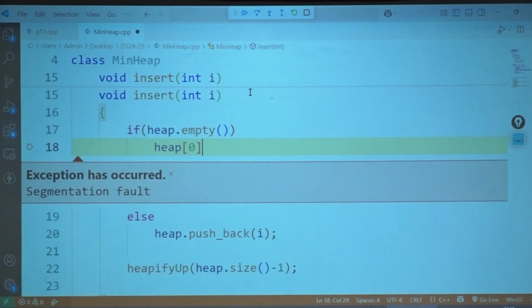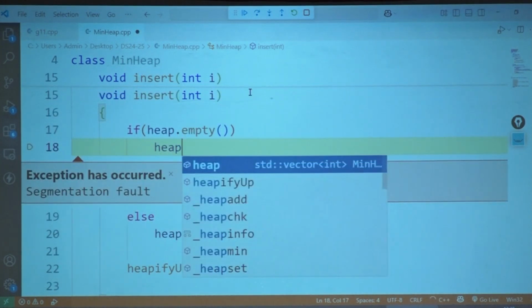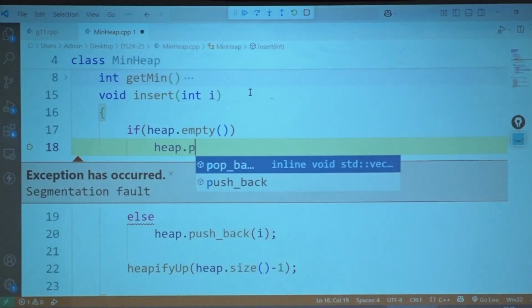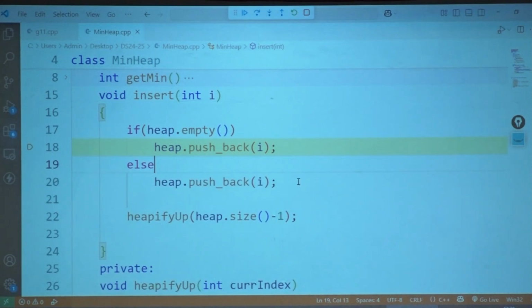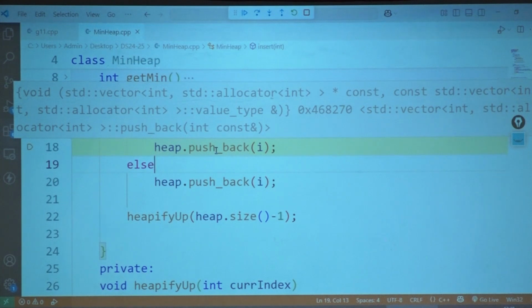Since it is empty, it will not have any element. So I'll have to push back I. So there is no need actually to do, you can directly say a pushback. No need to check empty because I'm not directly accessing it. Okay.